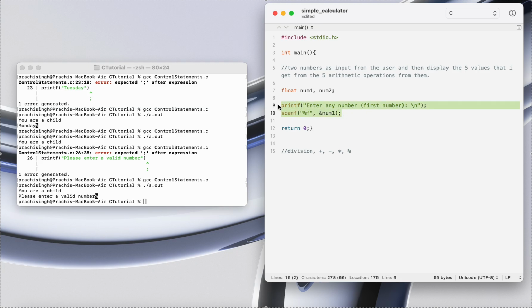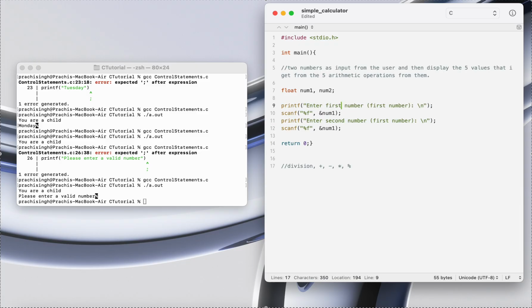And let's enter second number. Okay, so rather than writing enter any number and then in bracket first number, I'm just going to display enter first number and then enter second number, and then we will store these two numbers in two different variables which have been defined using the data type float, num1 and num2. And now I'm going to do some calculations.